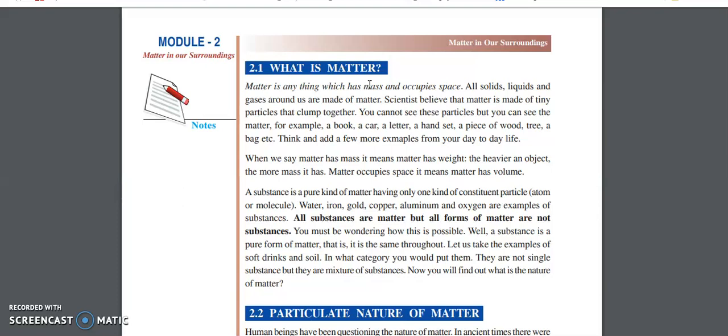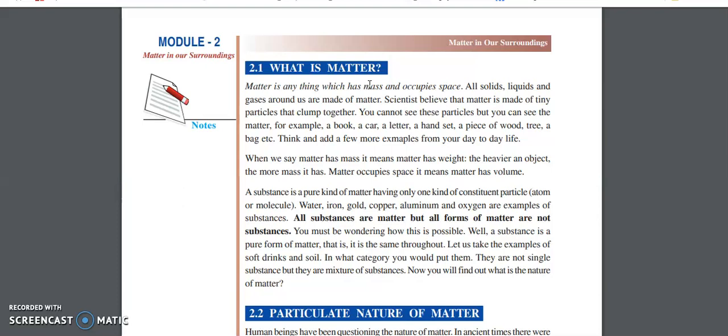You might be wondering, what is this? So all substances are matter, but all forms of matter are not substances. It means a substance is a pure form of matter, that is, it is the same throughout. Throughout, it is made up of a single form of a material or a substance.